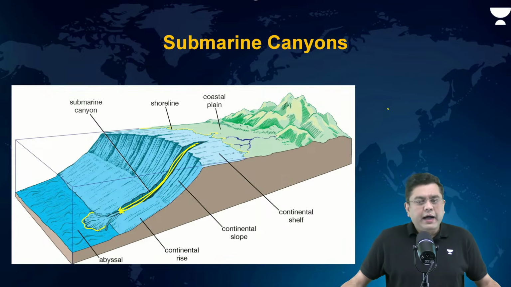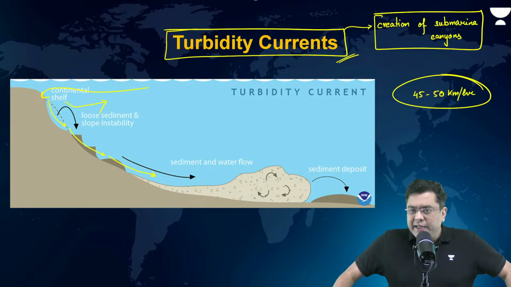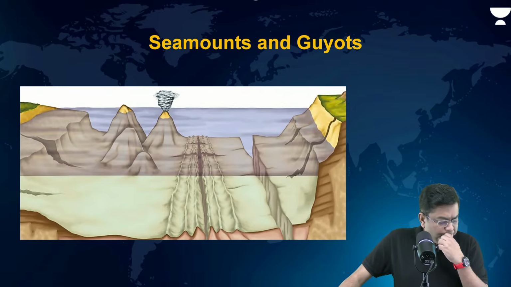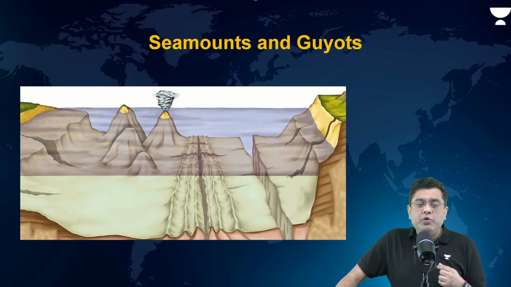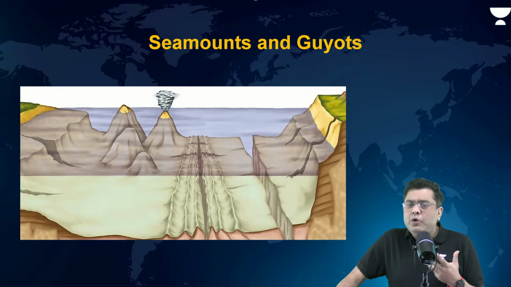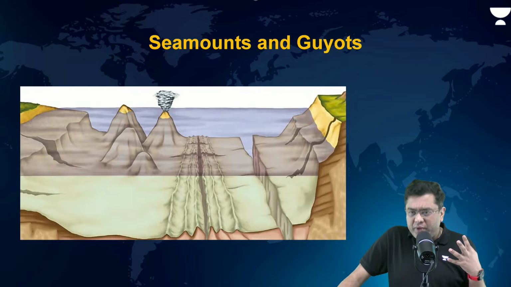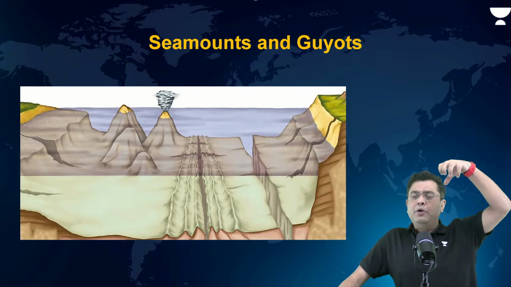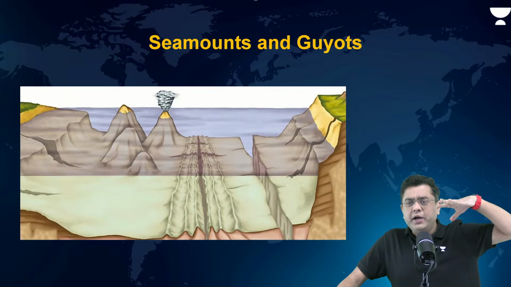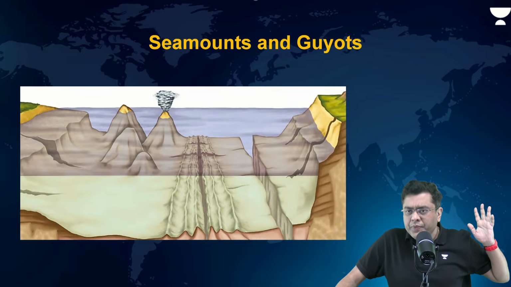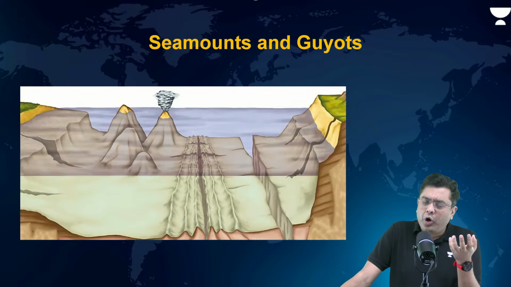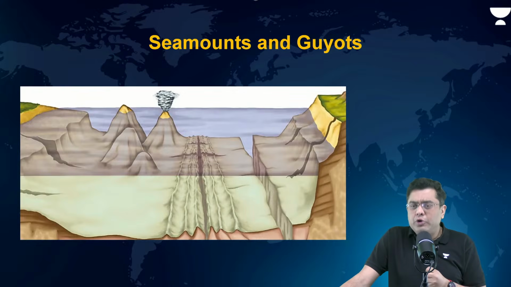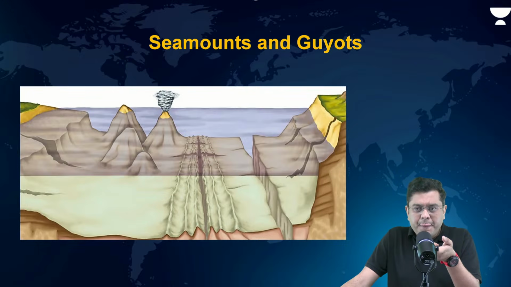Okay, I hope this is understood in detail. Now, you have another underwater feature, known as a seamount and a guyot. A seamount is what? An underwater mountain. The moment that mountain emerges above the water body, it becomes a volcanic island. But underwater volcanoes oftentimes create small mountains which are not able to emerge out of the water body. That is a seamount, a sea mountain.